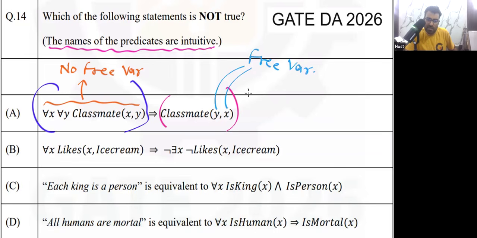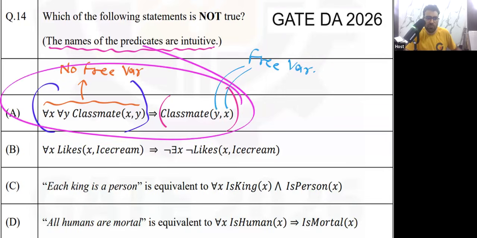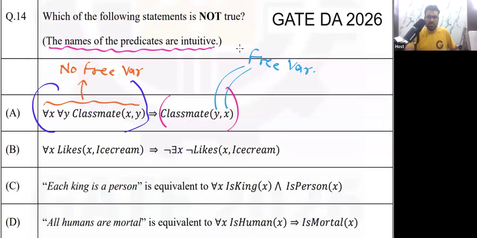And when you have a free variable in a statement, in this whole statement, if you have at least one free variable, then can I find true or false for this statement? I am asking, in this whole expression, if there is at least one free variable, then can I find true or false? No, I cannot. So if I consider this whole thing as one and this whole thing as another, then there is no way I can find true or false, because the presence of free variable means that now this is not a proposition. Yes or no?